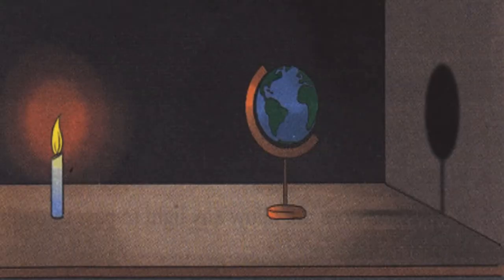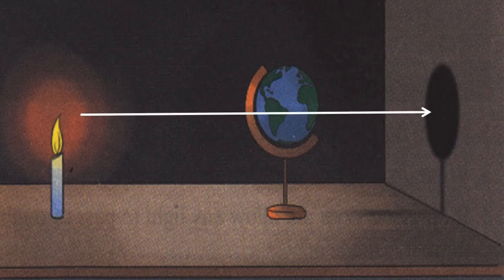So now I have just given an illustration that if this is the candle which is burning and that is the globe or an object, so if I shine the light, it will go straight and form a shadow on the opposite side. So this is another example of why shadows are formed exactly opposite to the object, which is parallel or coming straight from the source.